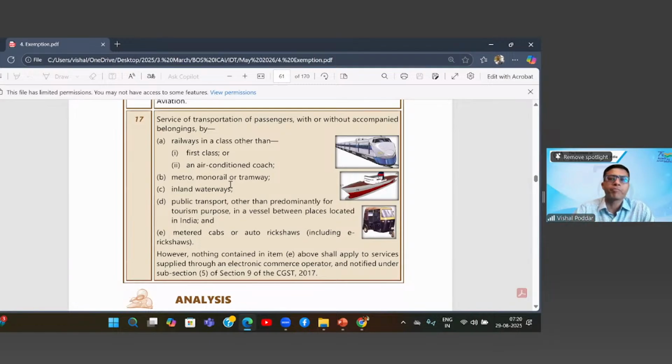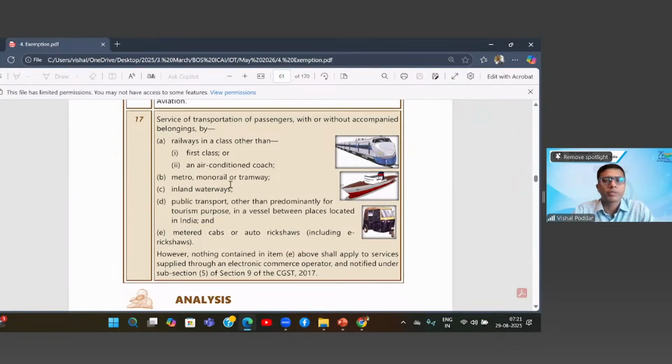So it may be sea, or it may be train, or it may be road. Now for all these modes, again, if you observe, the basic ideology is it should be the common man transport medium. So railways are exempt provided it is not covering the first class AC cars. Yes, metros are AC, but still metros are given exemption over here. The logic would be that the metro concept is still new in India. So government wants to develop the metro network and the metro concept. Hence, for the time being, metros are exempt. Otherwise, maybe very soon they may get out of exemption because they are fully air conditioned.